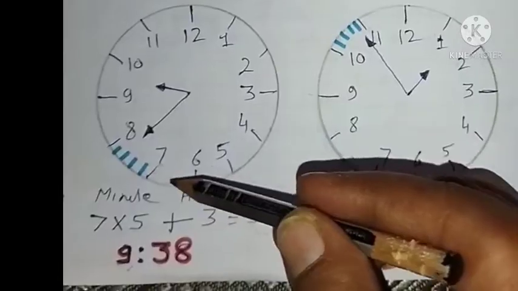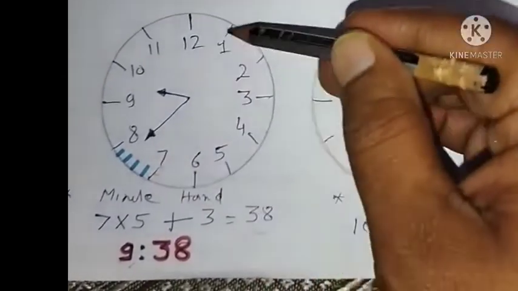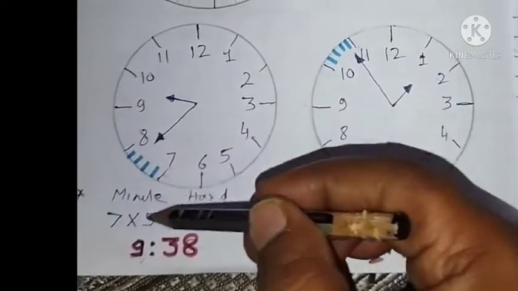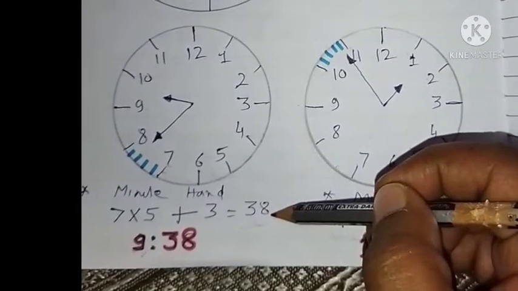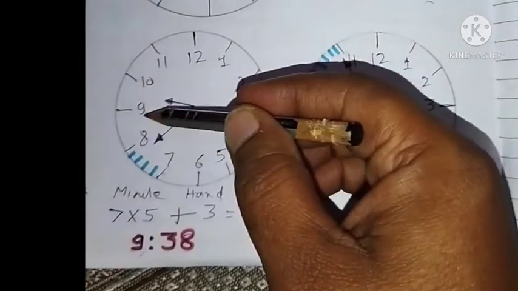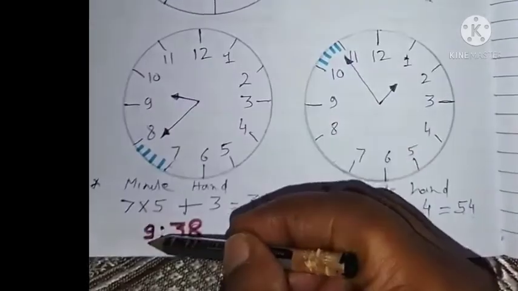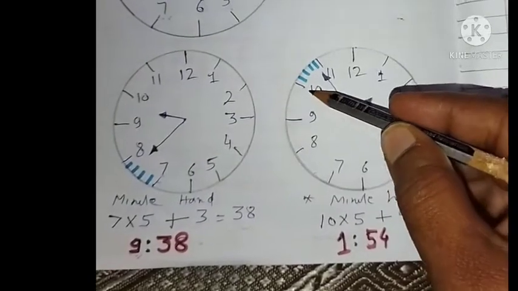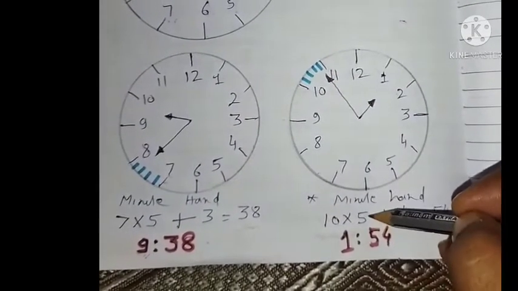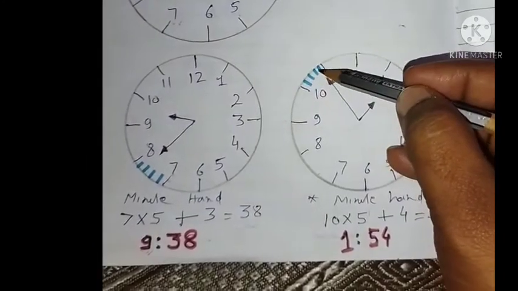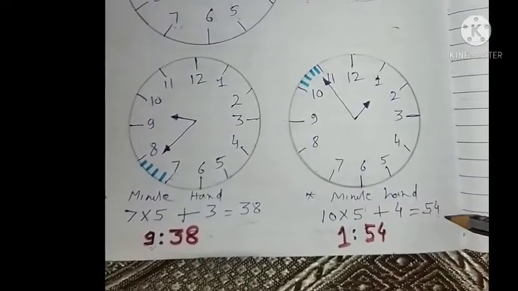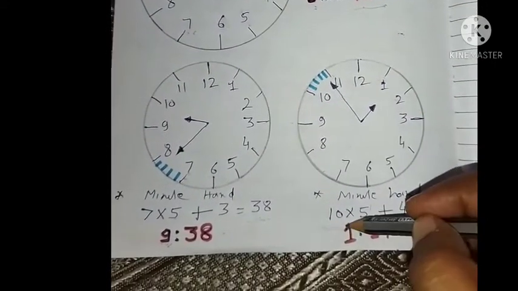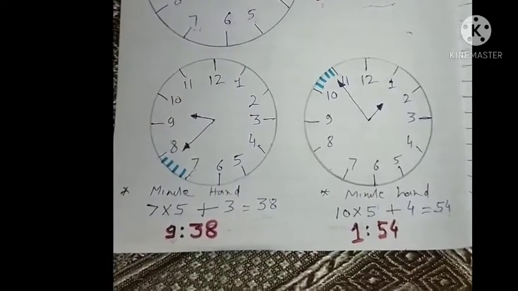Here you can see that the minute hand is after 7, so up to 7, 7 fives are 35, and after that 1 2 3, 35 plus 3, that is equal to 38. So the time will be next, and our hour hand is after 9, it means 9 hours and 38 minutes. And here you can see that the minute hand is after 10, so 10 fives are 50 plus 1 2 3 and 4. So 50 plus 4, that is equal to 54. And our hour hand is in between 1 and 2, so it's 1 hour and 54 minutes.